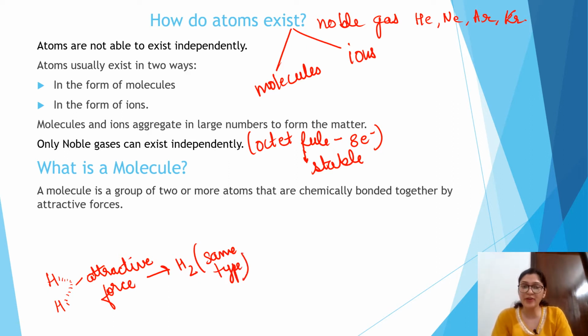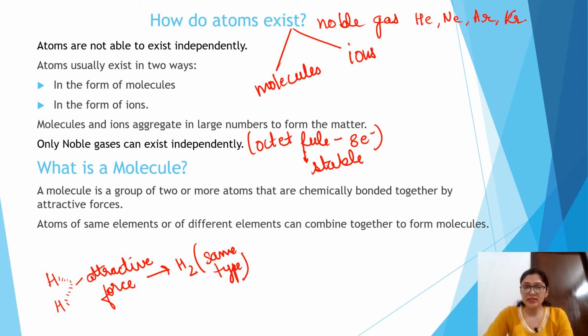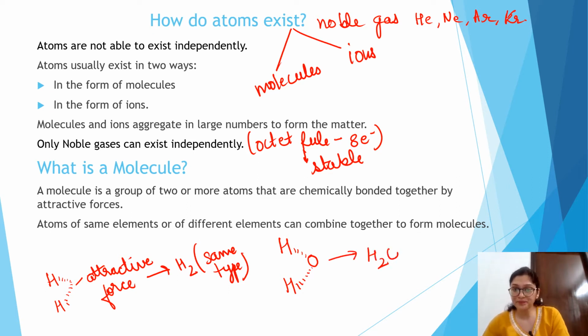When hydrogen and hydrogen combine with one another, it forms a strong chemical bond, which is a strong attractive force. Next, it may be possible that different elements like hydrogen and oxygen and hydrogen form a strong chemical bond with one another and form water, which is a combination of different types of elements.